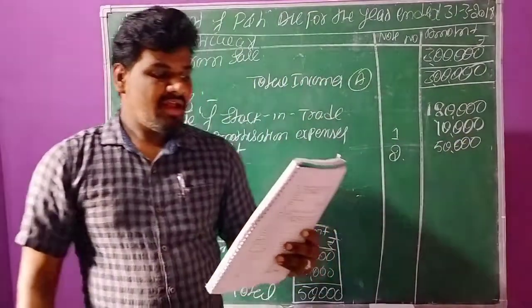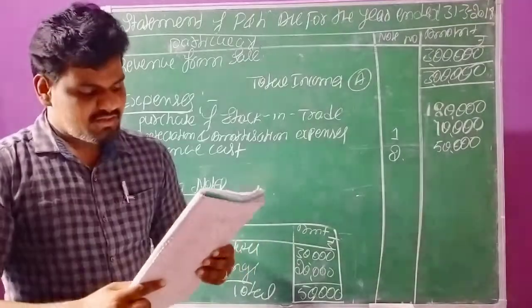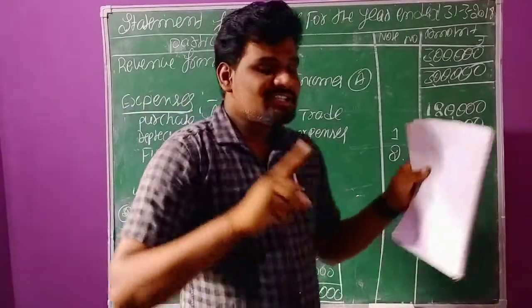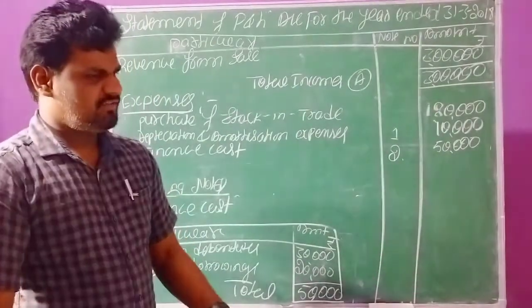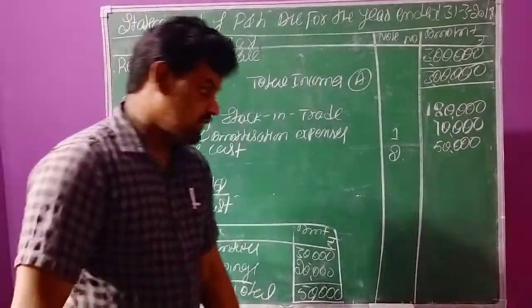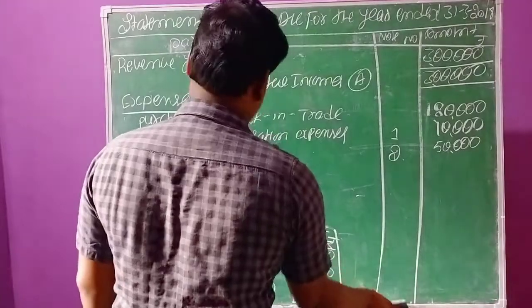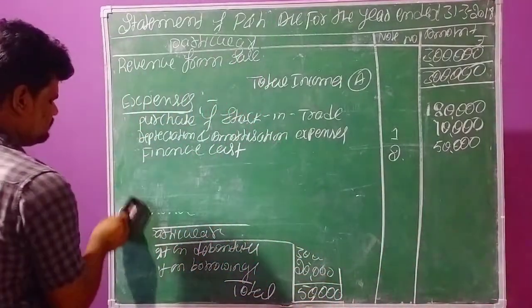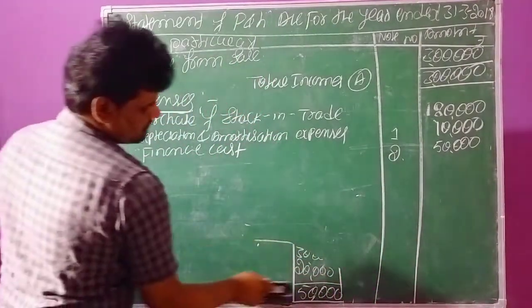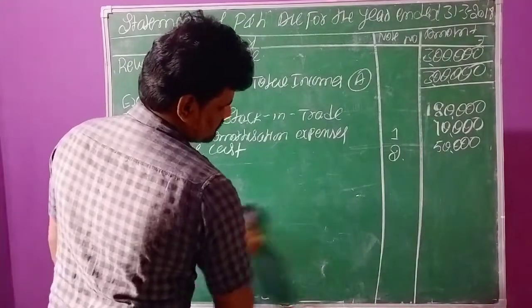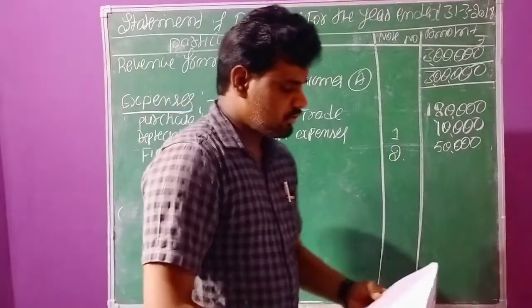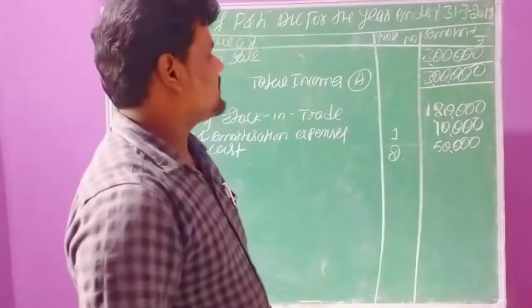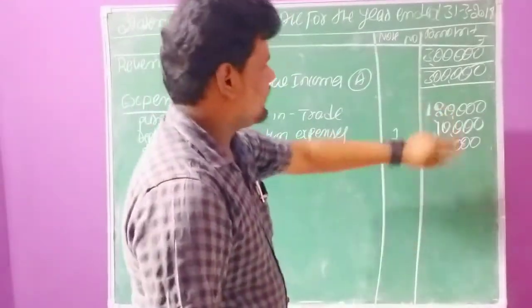As per this question, I think all the transactions are completed except tax. Tax is calculated after finding profit before tax. As per the given information, we have already entered all the transactions.